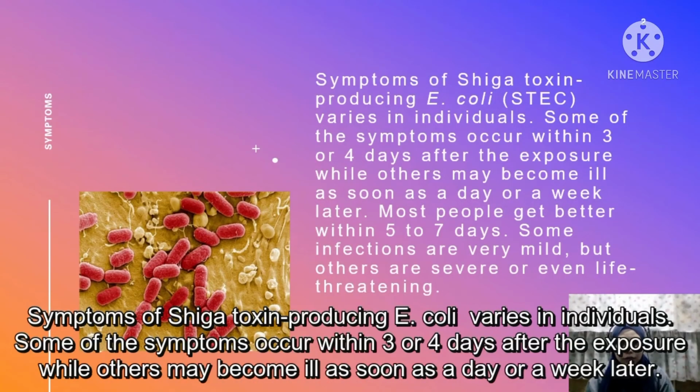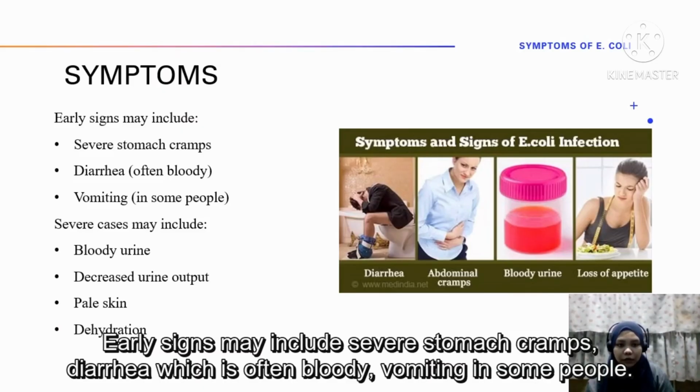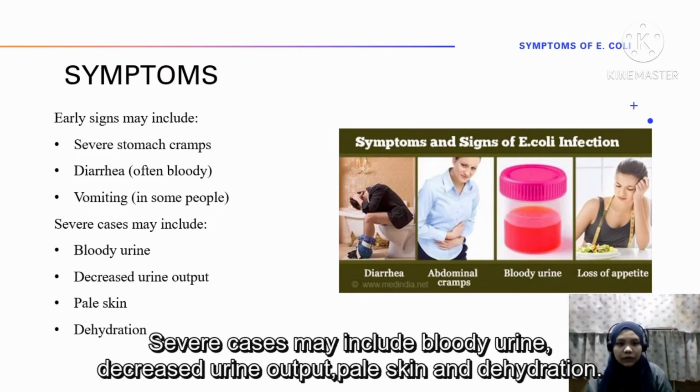Symptoms of Shiga toxin-producing E. coli vary in individuals. Some of the symptoms occur within 3 or 4 days after exposure, while others may become ill as soon as a day or a week later. They include severe stomach cramps, diarrhea, which is often bloody, and vomiting in some people, while severe cases may include bloody urine, decreased urine output, pale skin, and dehydration.